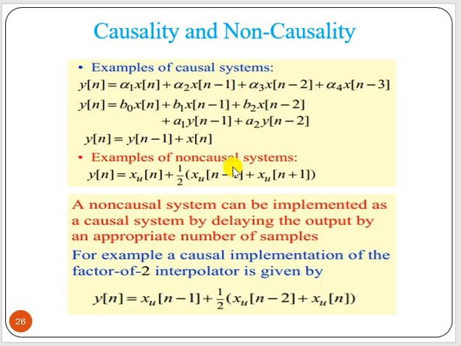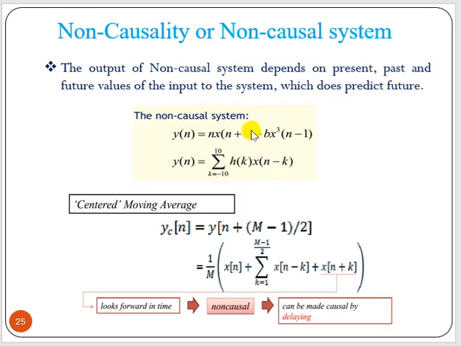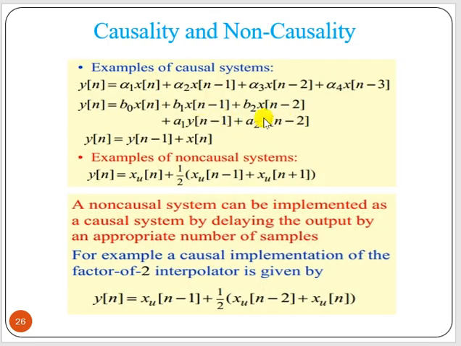Now let us take some more examples of causal systems. So here we have x of n minus 1, n minus 2, n minus 3. So this is causal. Again x of n minus 1, n minus 2, and we have output also. That means causal does not mean only for the input case. We can have past output also. Okay. So for a causal system, we can have present input and past output also. Okay, that is also causal.